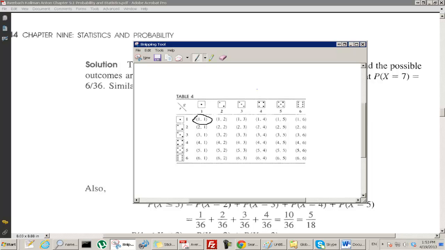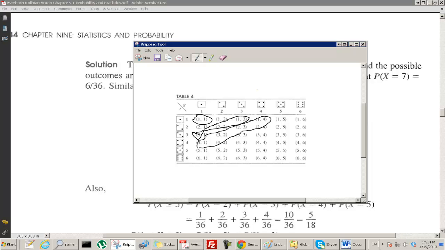So this event is the event that x equals 2. Where is the event that x equals 3? Where is the event that x equals 4? So how about here? This is the event that x, the sum, is equal to 4. Where's the event that the sum is equal to 5? That's here. That's there.